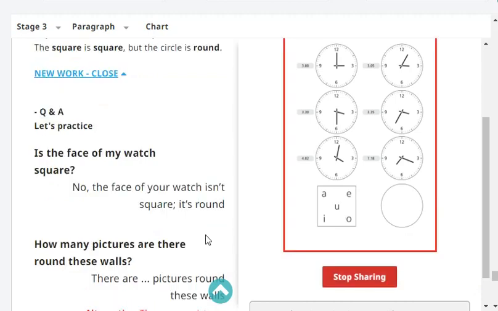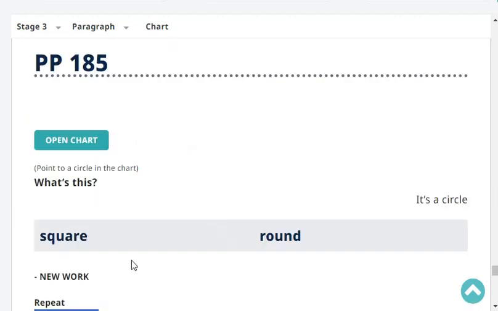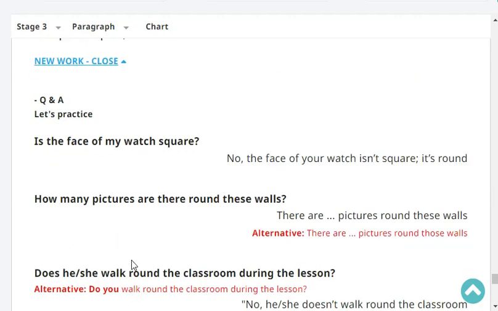Okay, so let's practice. Is the face of my watch square? No, the face of your watch isn't square. It's round. Very good. How many pictures are there round these walls? There are two pictures round those walls.